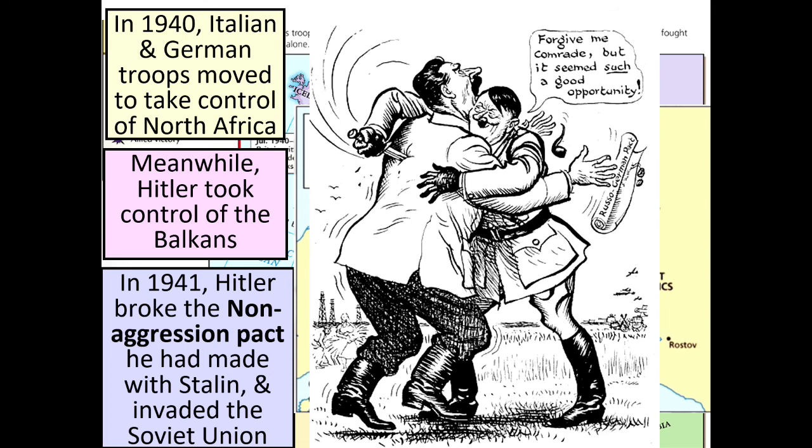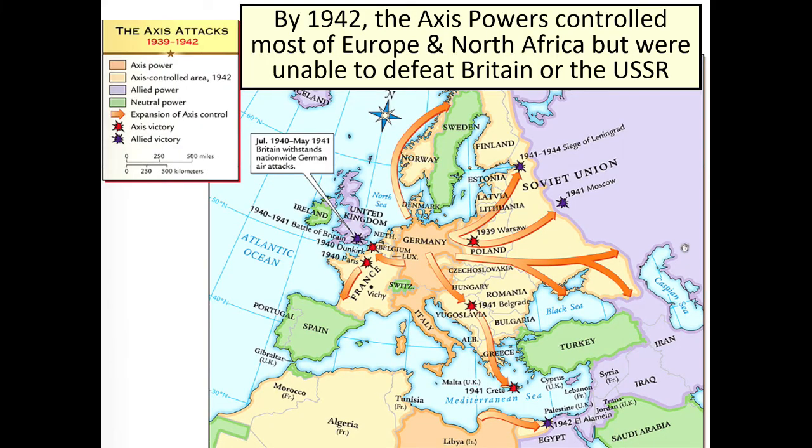Here's a good cartoon of what Hitler did. As Hitler is stabbing Stalin in the back, he's saying, "Forgive me, Conrad, but it seemed such a good opportunity." And you can see Stalin in shock, dropping the non-aggression pact. By 1942, the Axis powers controlled most of Europe and North Africa, but were unable to defeat Britain or the USSR.